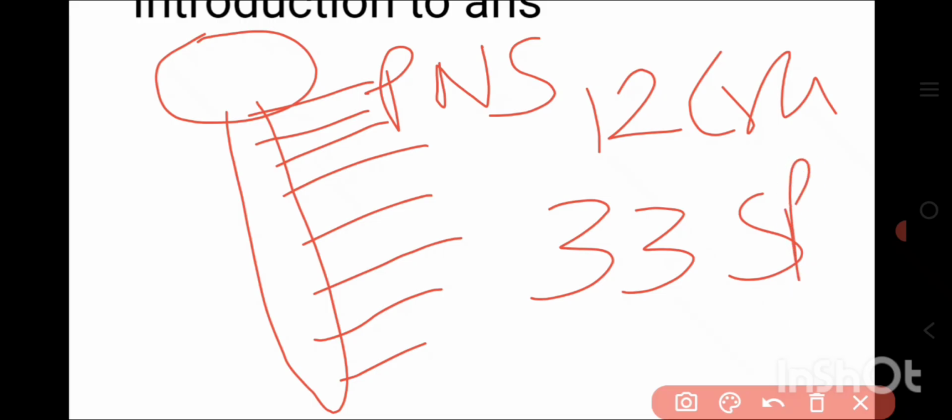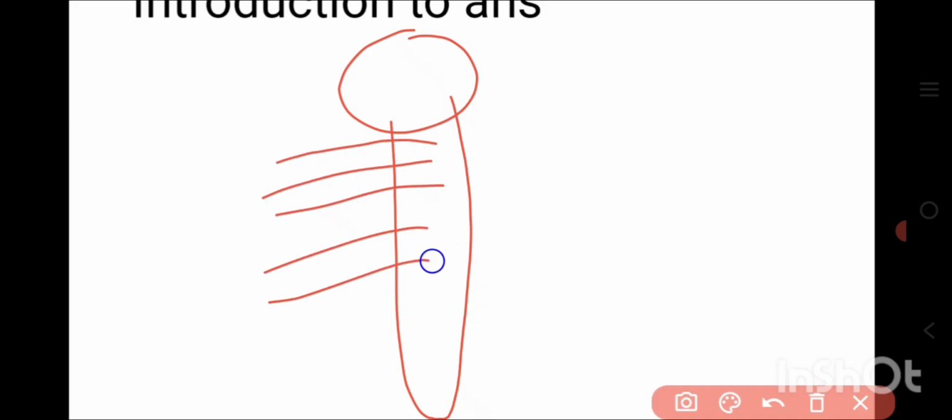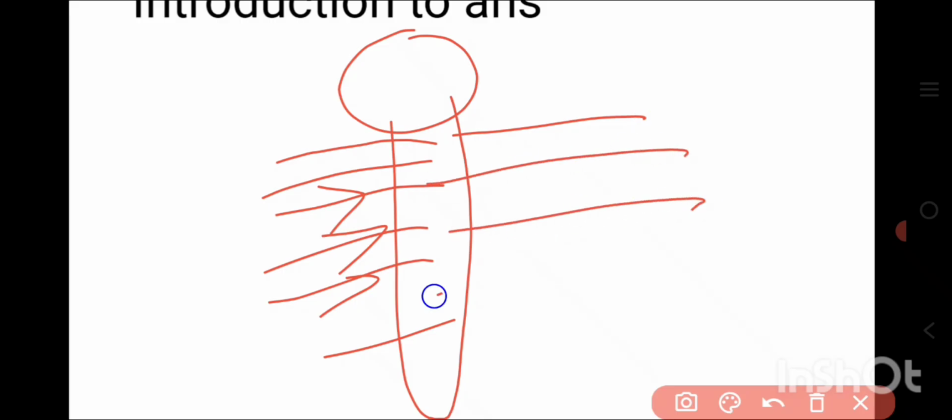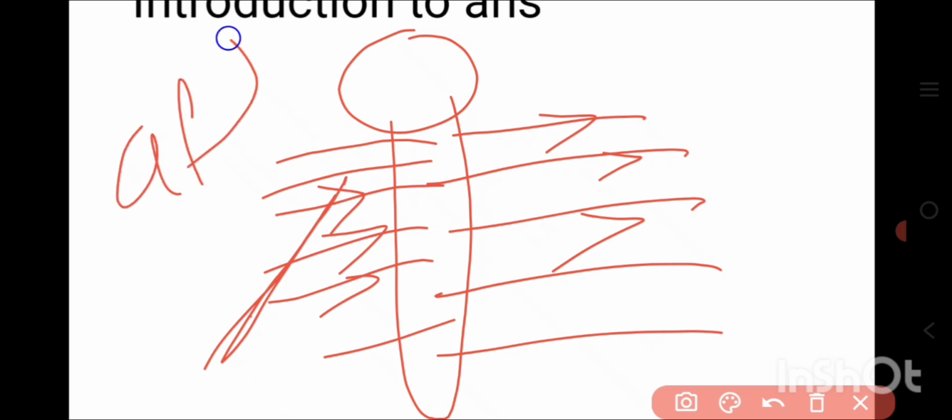Among all these, some nerves will carry information towards the CNS, and some nerves will carry information away from the CNS. The nerves that carry information towards the CNS are considered afferent nerves.